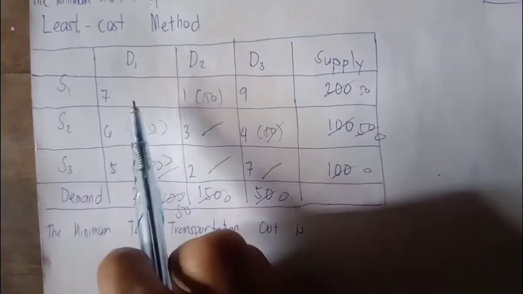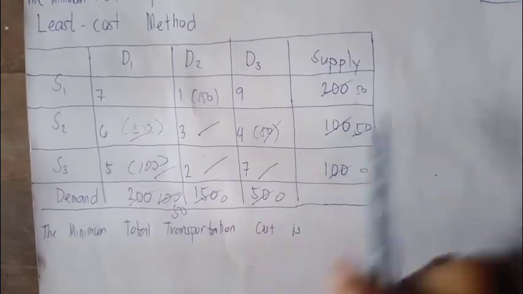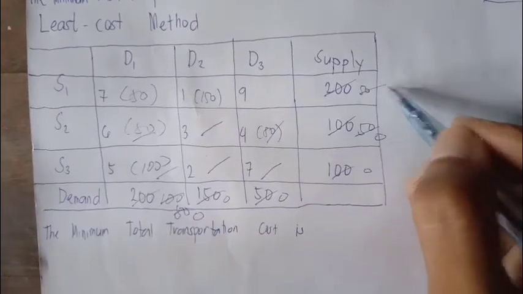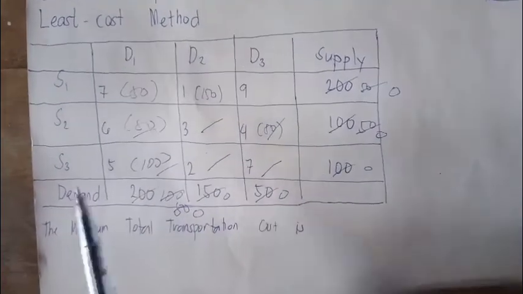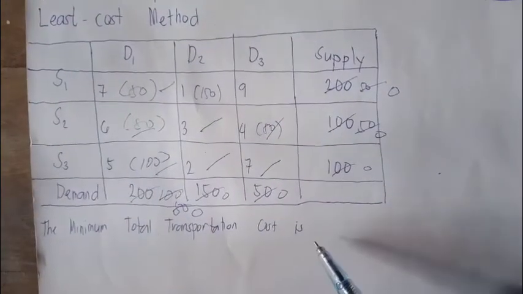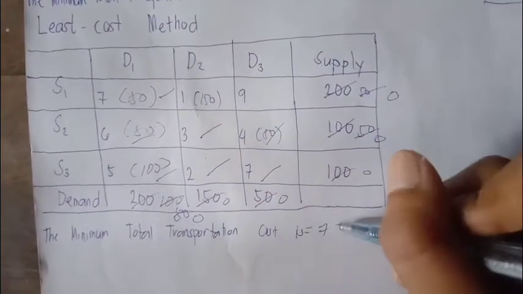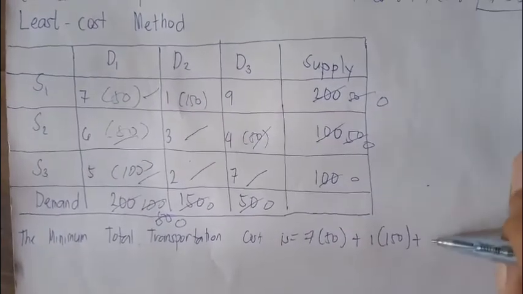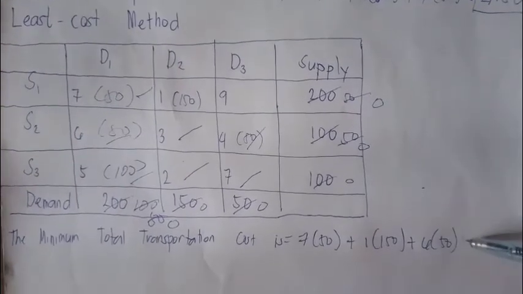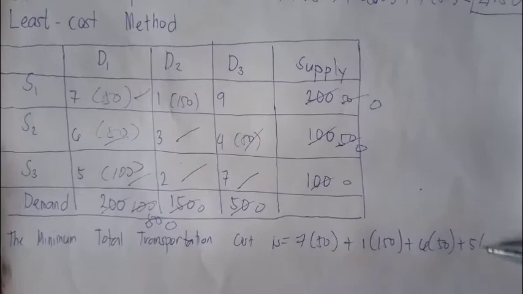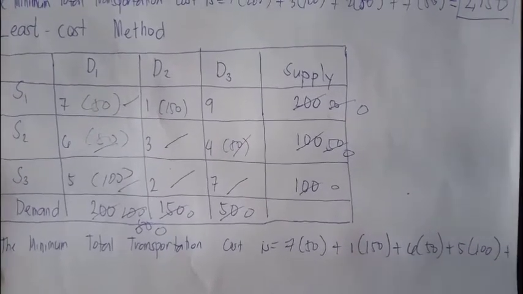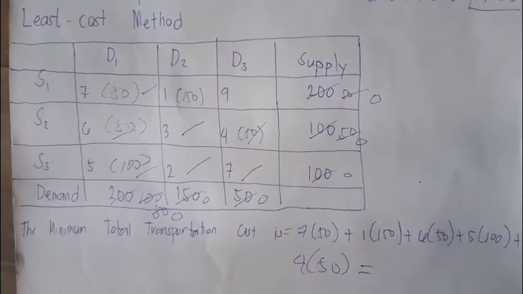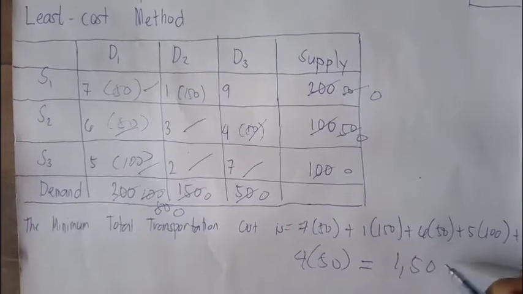So on 7, on the demand there is 50 and the supply there is 50, so let's put 50 here, and this would be 0, and also this one. So the minimum total transportation cost is 7 times 50 plus 1 times 150 plus 6 times 50 plus 5 times 100 plus 4 times 50, and it is equal to 1,500.